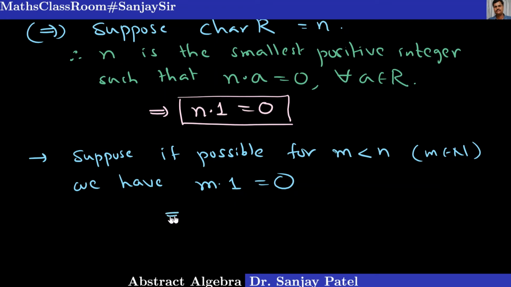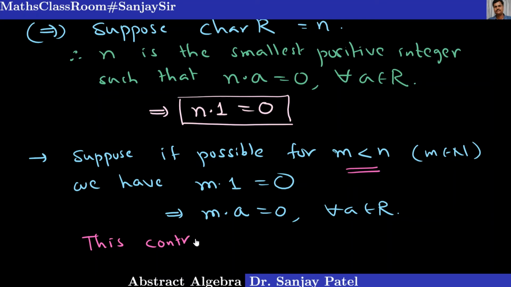And if m into 1 is equal to 0, that means m into a is also 0 for every a belongs to R. Okay, and that means we have a positive number m which is smaller than n and for which ma equal to 0 for every a, but that contradicts the characteristic of the ring R.